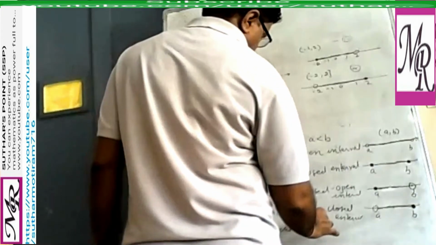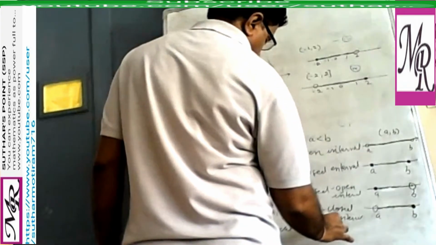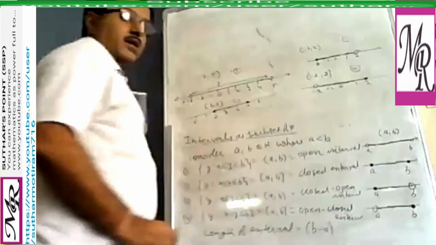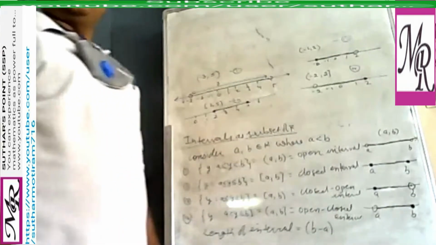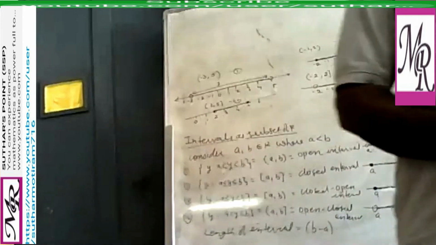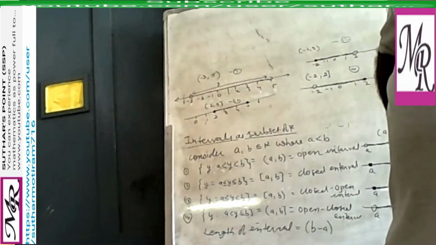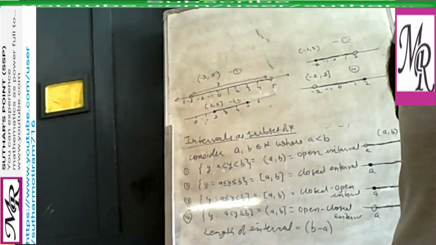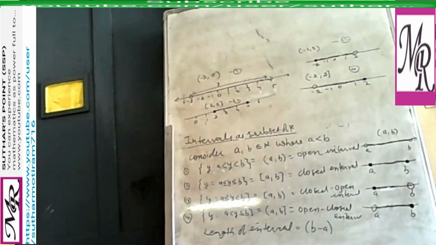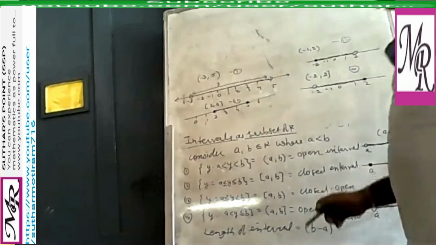One more point, that is the length of the interval. Length of the interval for all four intervals we define as b minus a. Length of the interval means the difference of the upper limit minus the lower limit. These are known as the limits of the interval, a and b.